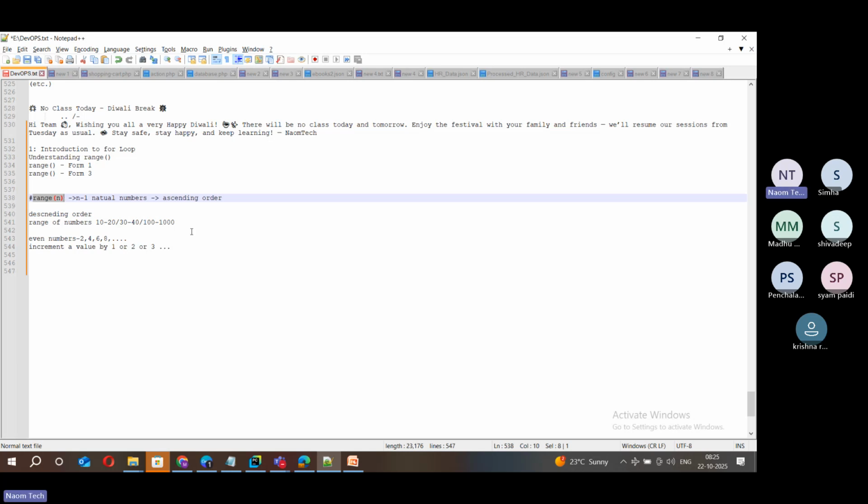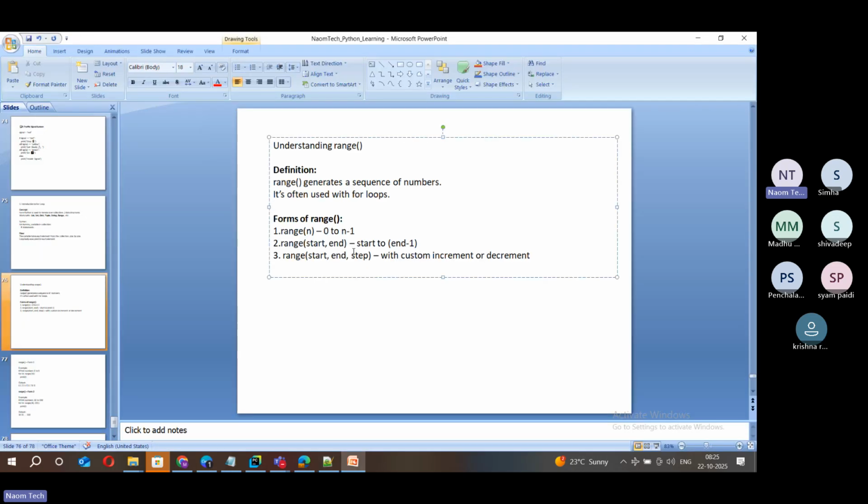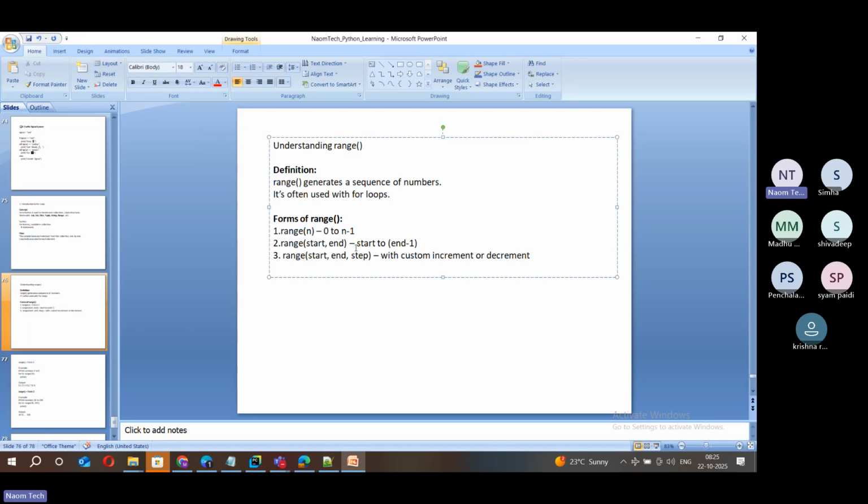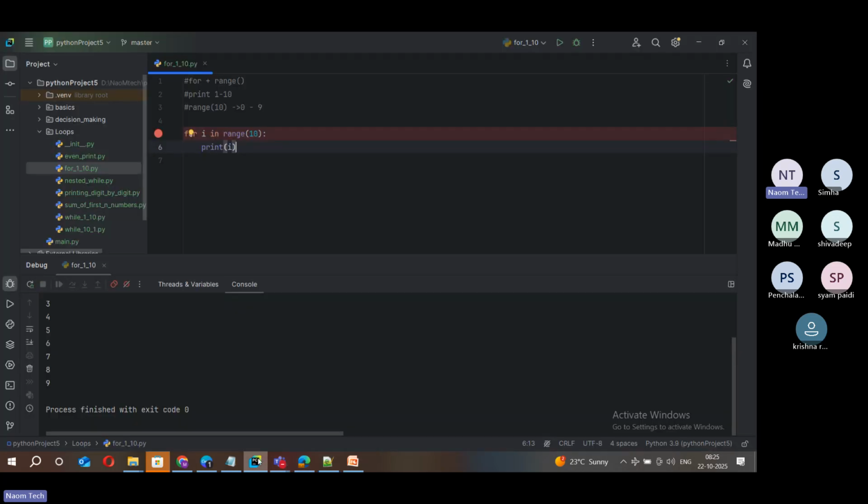You got it right. Then what should I do? I have to go for the second form of range. You can see here there are another two forms of range which handle this kind of requirement, and we'll try to understand both forms very clearly. I hope I made this very clear for all of you. Of course, we can use all these three different forms wherever it is necessary.